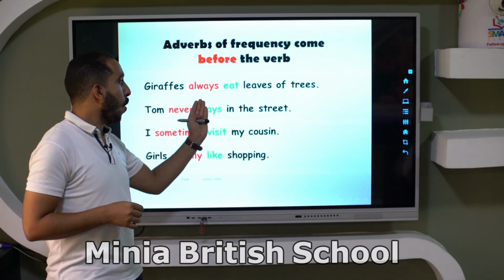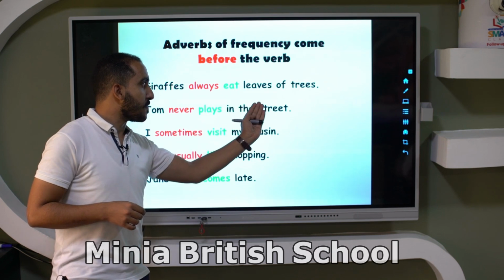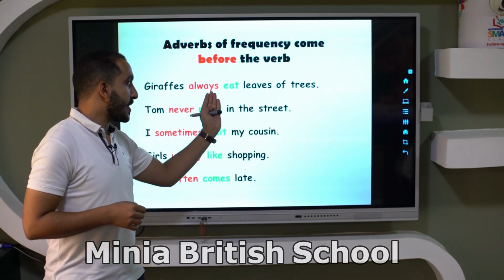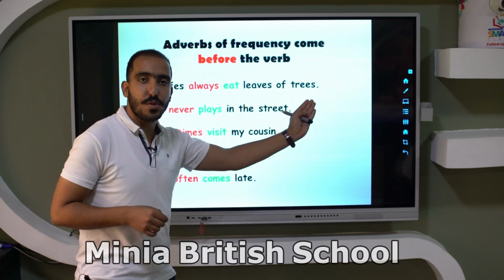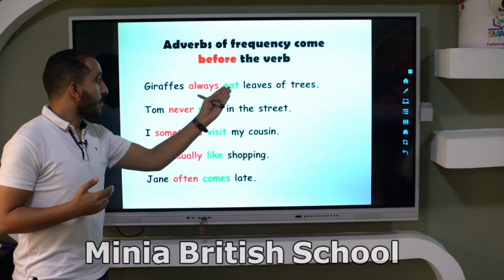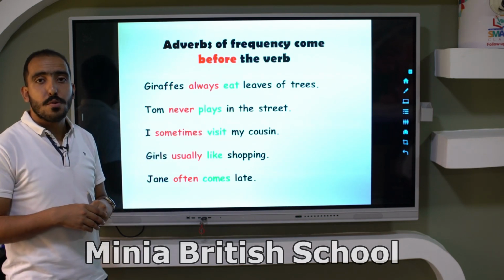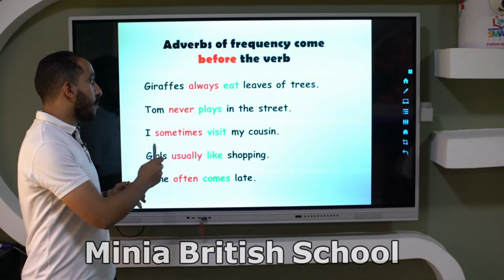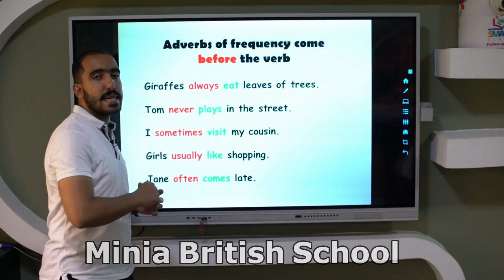Giraffes always eat leaves of trees. Okay, can you tell me which word of these is the verb? Excellent. The verb here is eat.